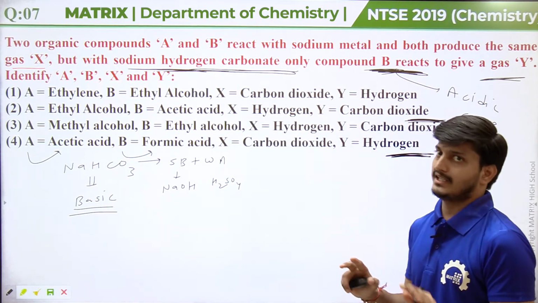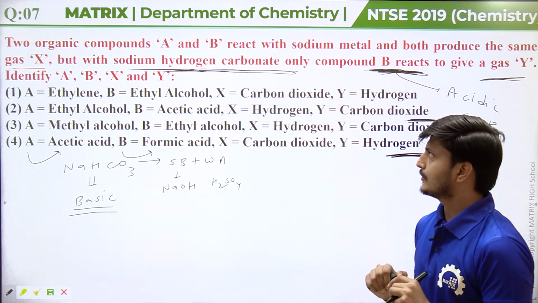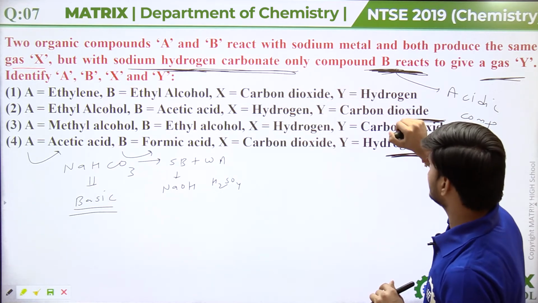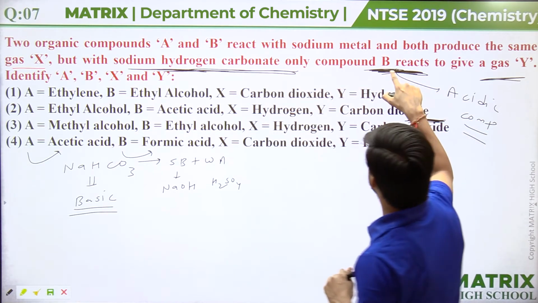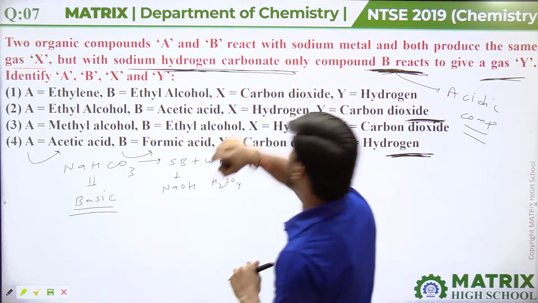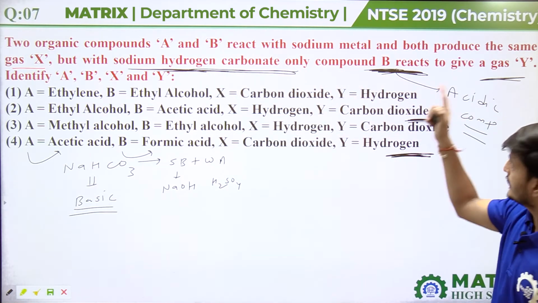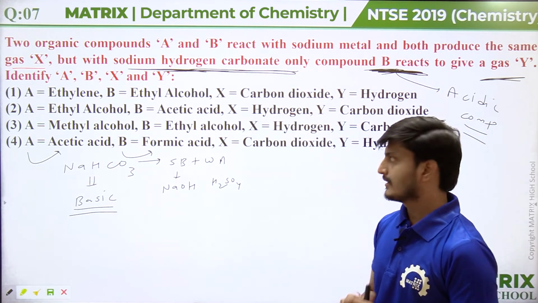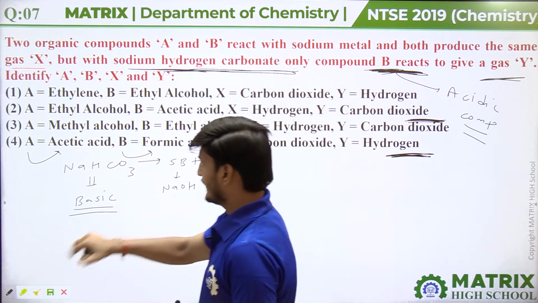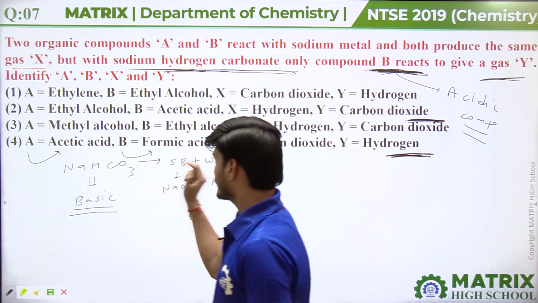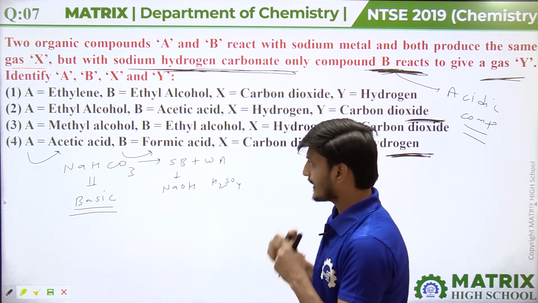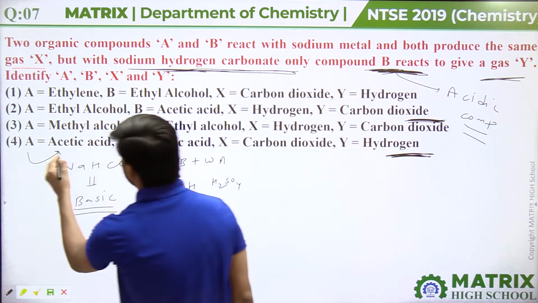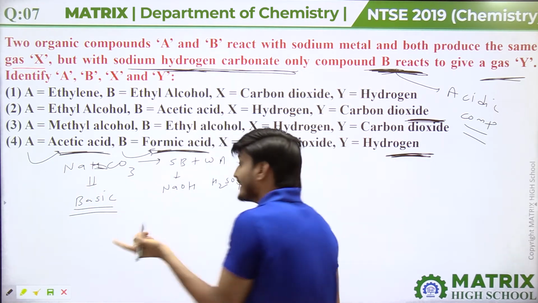But in the question it is given that only compound B reacts with sodium hydrogen carbonate. Sodium hydrogen carbonate is basic in nature, so both compounds should react.